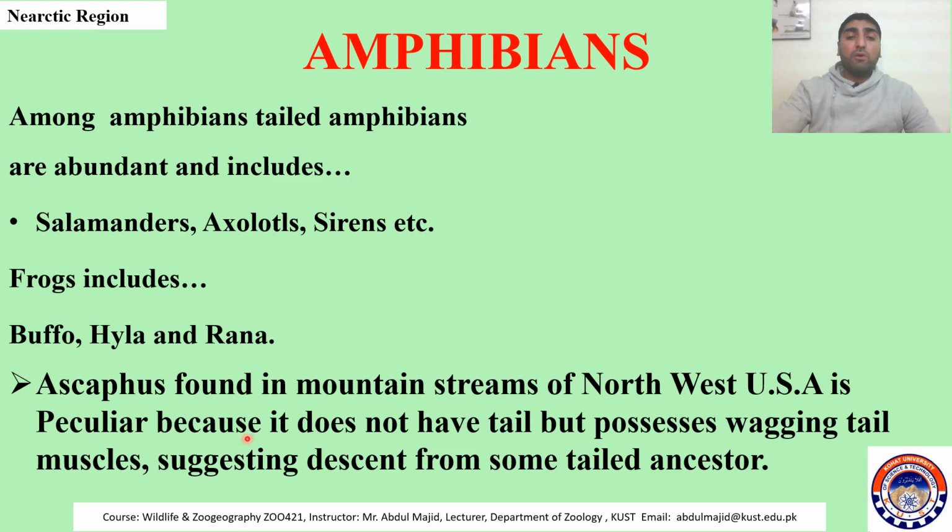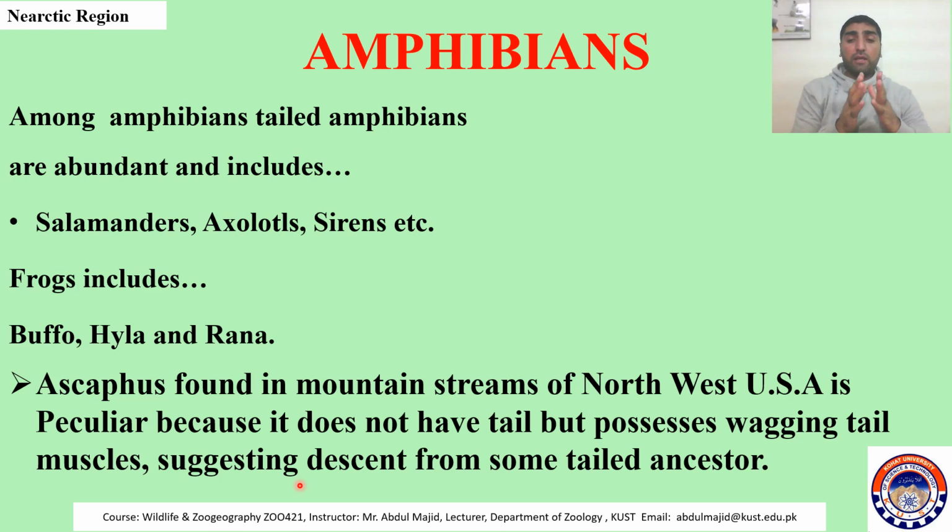Why it is peculiar? Because it does not have a proper tail. There is not a proper tail here, but it does possess wagging muscles. I mean there is not a proper tail in this frog, but it possesses a wagging tail muscle, and they suggest that it descended from some tailed amphibian. So why is this species very important?